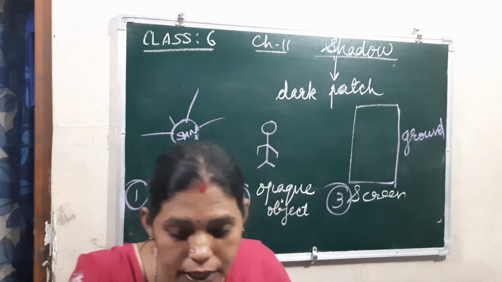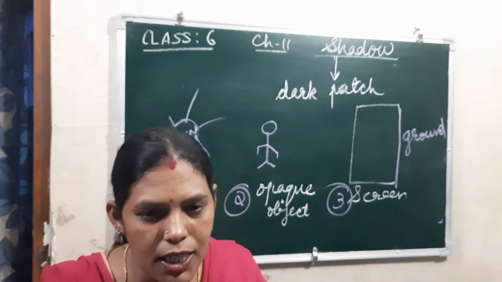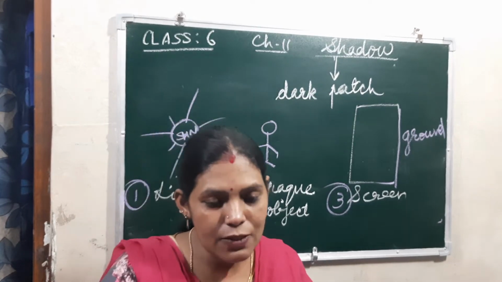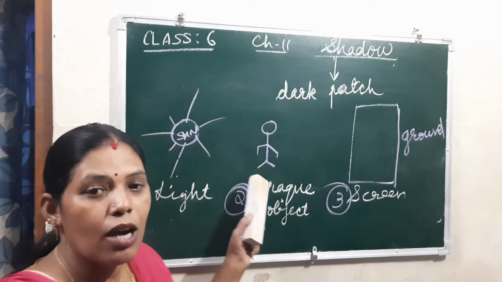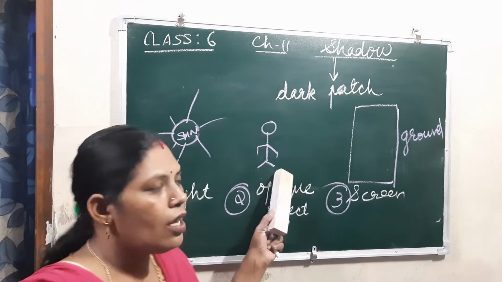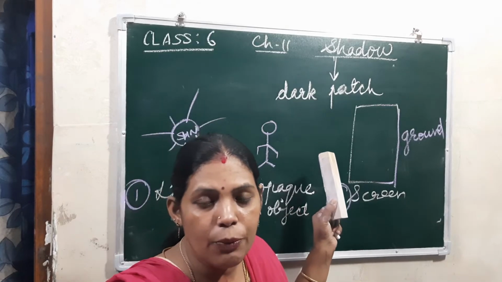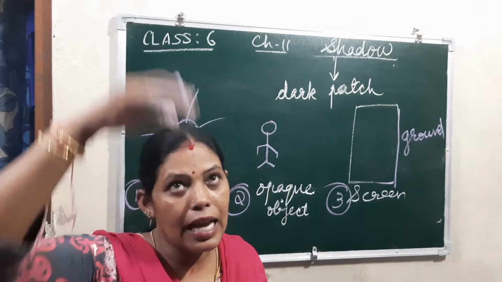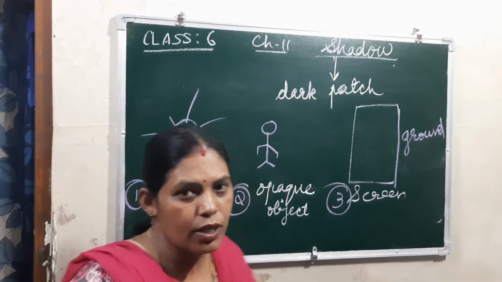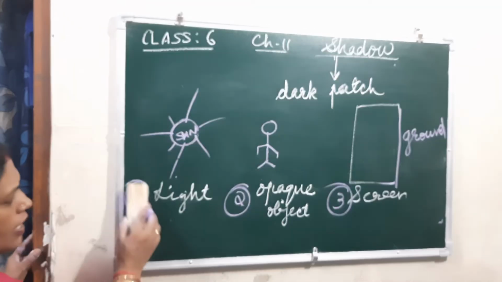When you walk like this, you can see this. I will explain this just after two minutes. This one is understood: the shadow of a person falls on the ground when sunlight falls on us. These are the things required.